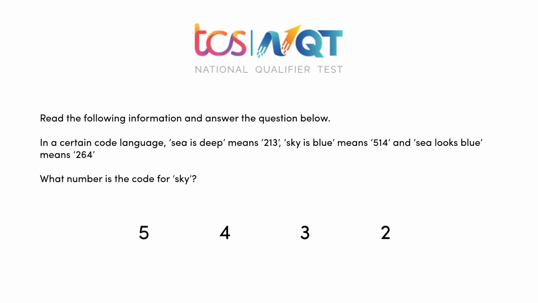Again, C means 2, looks means 6 and blue means 4. What is the code for sky? Pretty simple. 5 is the code for sky. So these are questions which they'll ask you in reasoning ability.